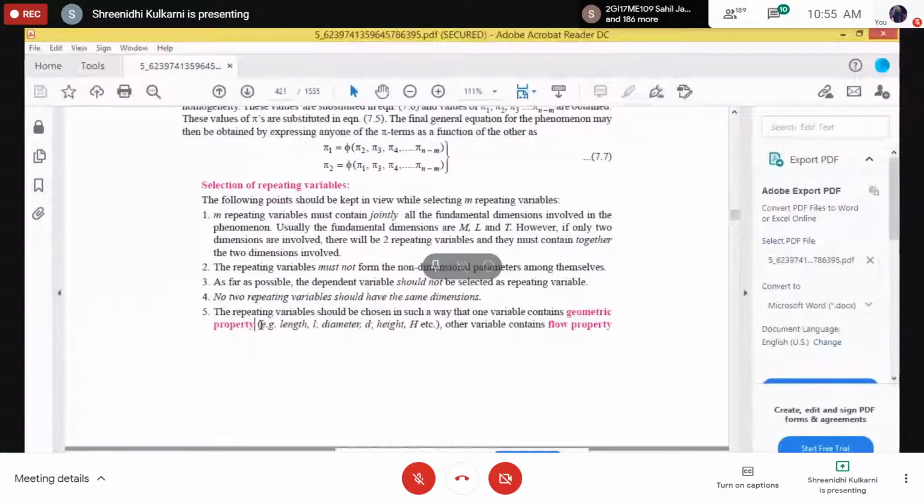Length, diameter, height, width, all together we can call geometrical properties.